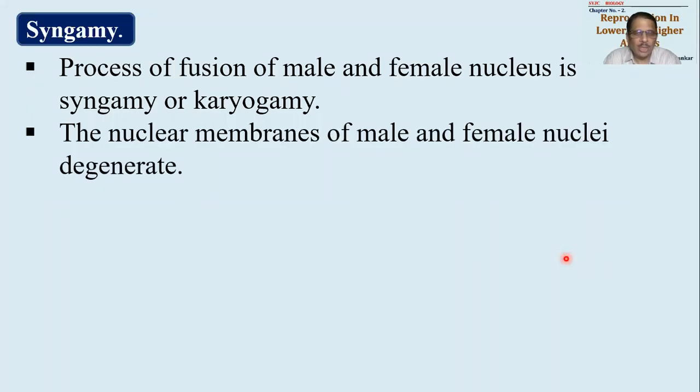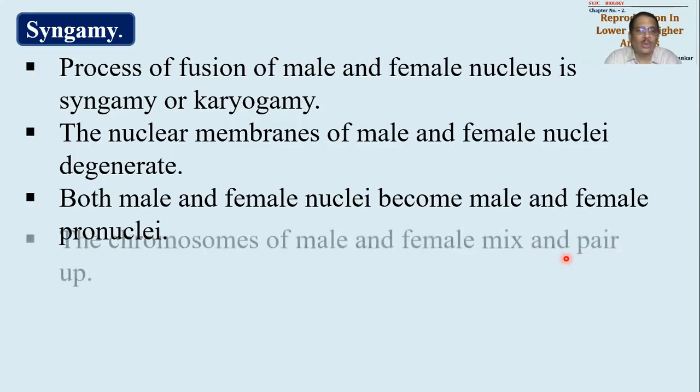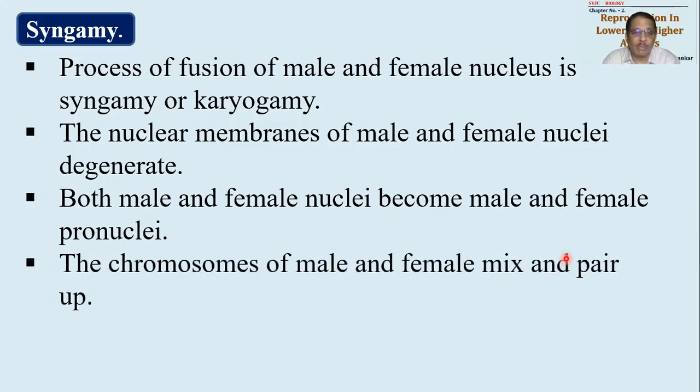Nuclear membranes present over the male and female nuclei will degenerate. As the nuclear membranes degenerate, the content of the nucleus will be set free. Content of the nucleus में क्या होगा? Chromosomes. At this particular stage, when the nuclear membranes are gone or dissolved, the male nucleus and female nucleus will be respectively called as male and female pronuclei. So male and female pronuclei are the nuclei without nuclear membrane.